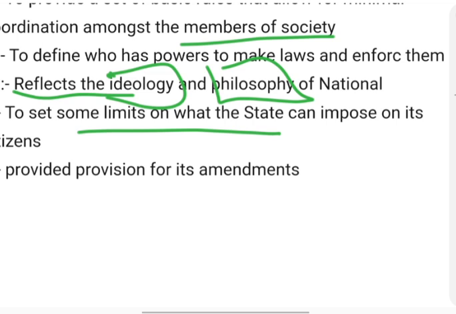And one more function is to provide the provisions for the amendments. Amendment is to add anything new or to delete anything in the constitution. It provides the provisions in regard to that.